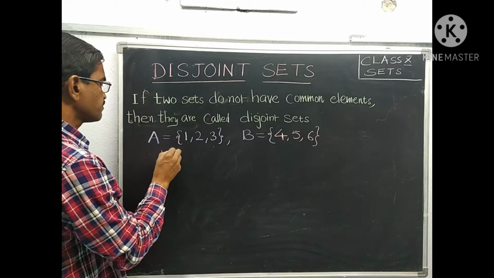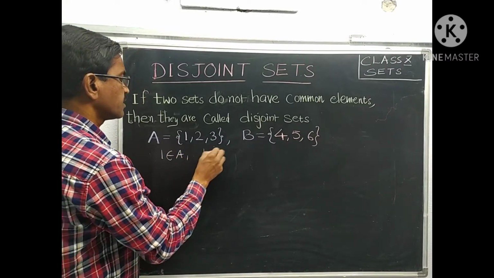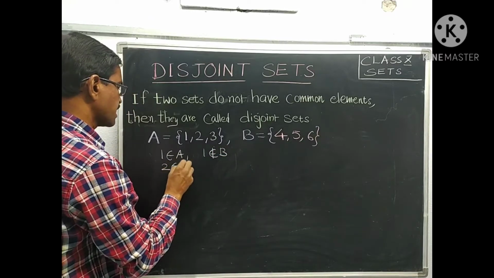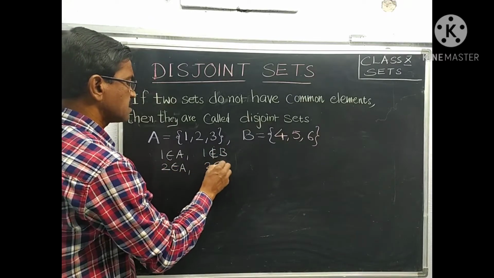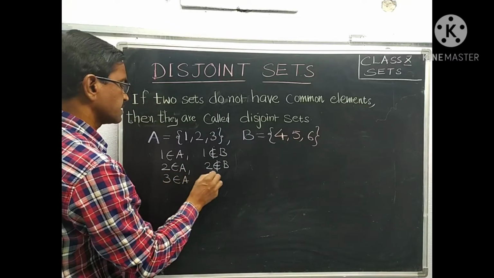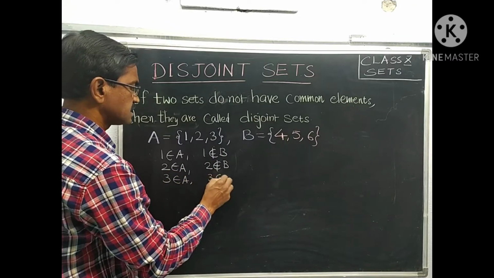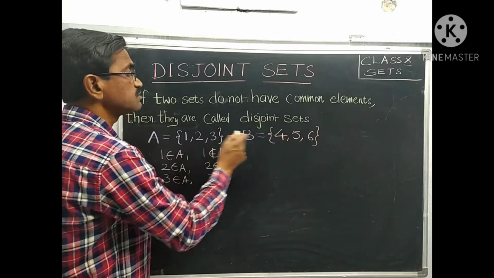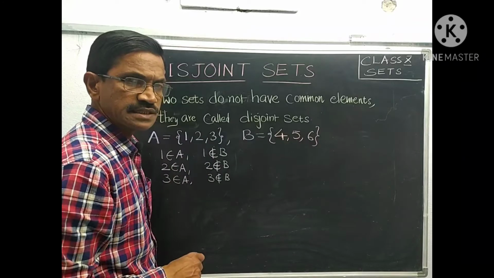Here 1 belongs to A and 1 does not belong to B. 2 belongs to A and 2 does not belong to B. 3 belongs to A and 3 does not belong to B. That's why these two sets are called disjoint sets.